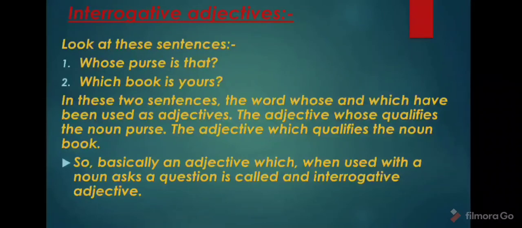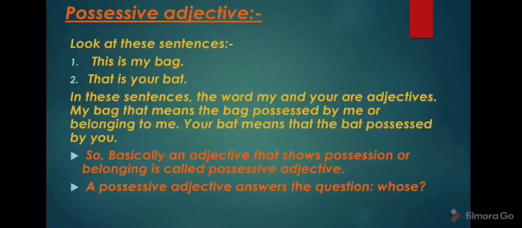Clear? Now move to the next, possessive adjective. Look at these sentences. This is my bag. That is your bat. In these sentences, the words my and your are adjectives. My bag means the bag possessed by me or belonging to me.